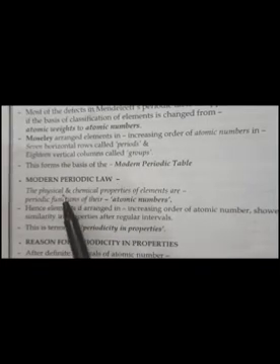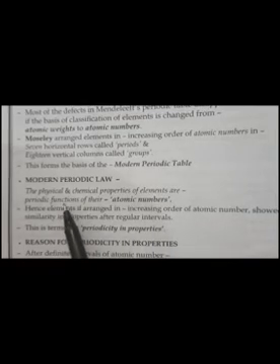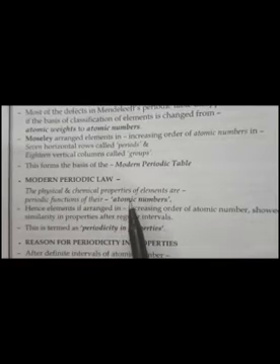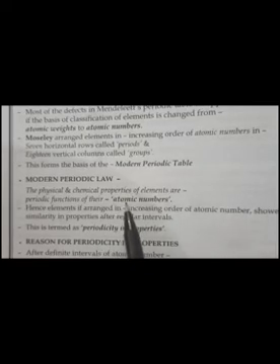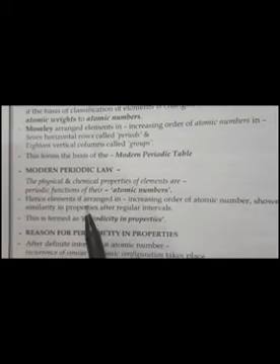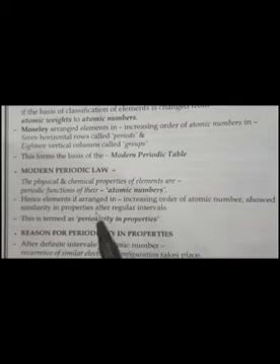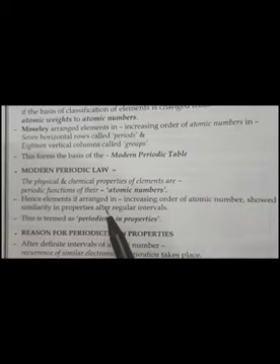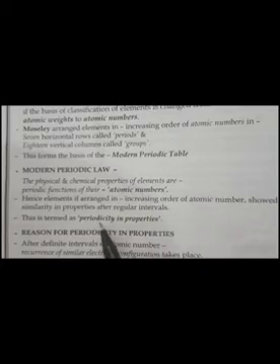And what is the modern periodic law? That physical and chemical properties of elements are a periodic function of their atomic number. It means the physical and chemical properties of elements depend on atomic number, not on atomic weight. Hence, elements arranged in increasing order of atomic number show similarity in properties after regular intervals. And this is termed periodicity in properties.